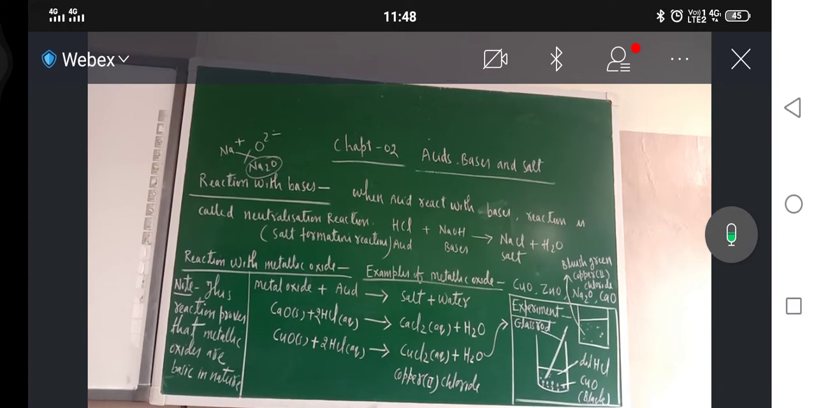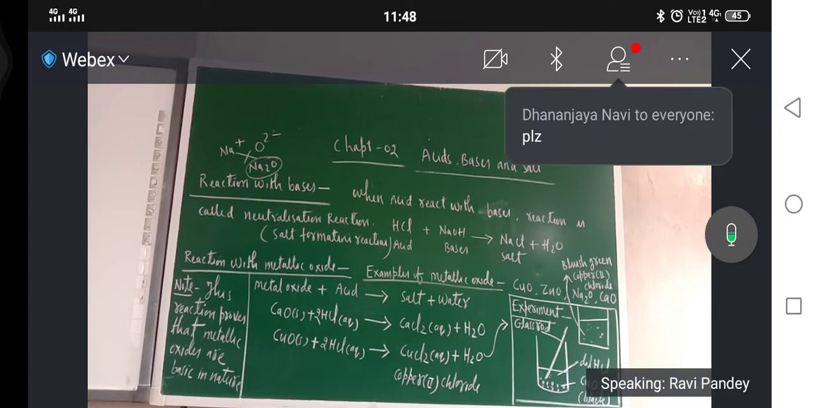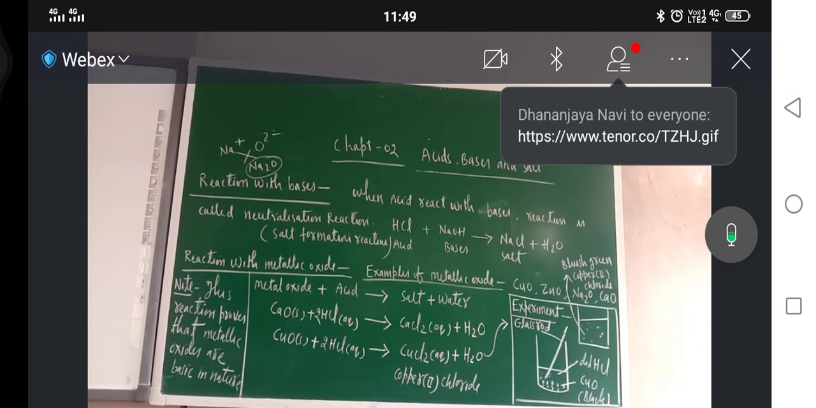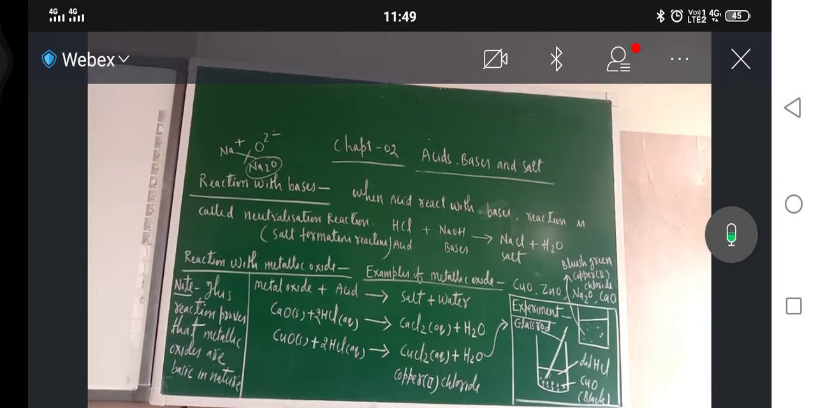So now what would be there? Reaction would be there. I am talking of the chemical reaction of copper oxide with the HCl. Okay. So now what does form? Here copper(II) chloride is forming, and copper(II) chloride color is bluish green. What is the color? Blue.